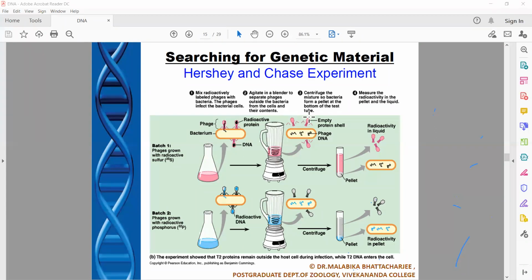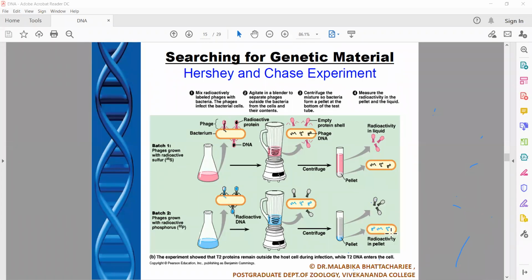So what did they get? They saw that the empty shells had the sulfur radioactivity. Nothing was seen within the bacterial cells. That is, protein is not the hereditary material. Next, when they gave the bacteriophages radioactive 32P, phosphorus. Phosphorus, as you know, is an important component of DNA. In the bacteriophage DNA, the phosphorus got incorporated. These bacteriophages infected the bacteria, and you could see the radioactive DNA within the bacterial cell.